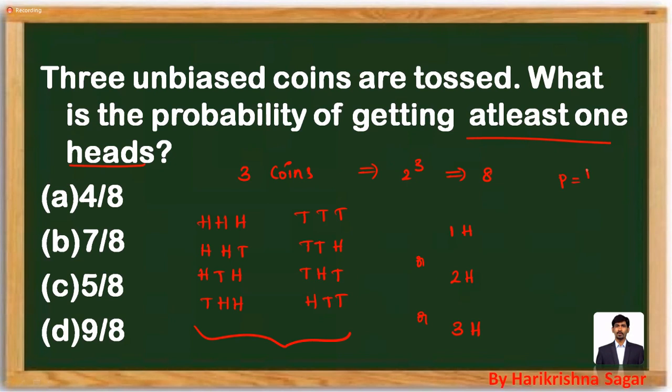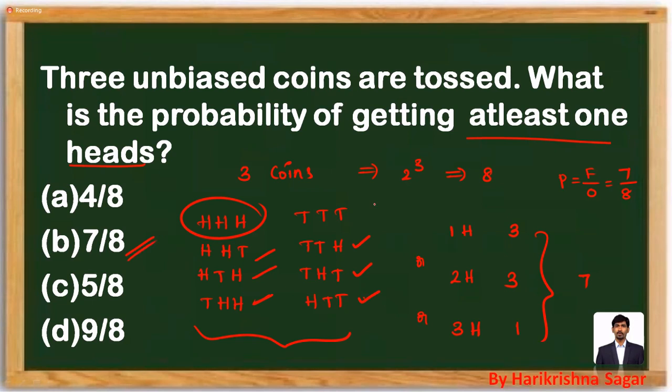So probability will be given as number of favorable cases by total number of outcomes. The total number of outcomes we very well know it is going to be 8. What is a favorable case? We have to get at least one head. One head, how many chances are you going to have? One, two, three. In these three chances, we are going to get one head. That is three ways. Two heads we are going to get in another three chances. Three heads, there is only one chance. The total number of outcomes is going to be 8, but the number of favorable cases is going to be 7. So your answer choice is going to be 7 by 8.